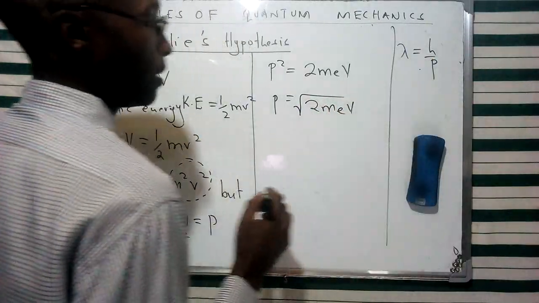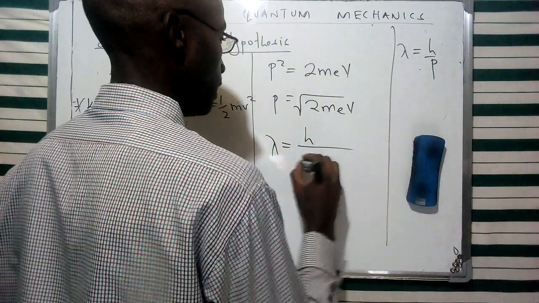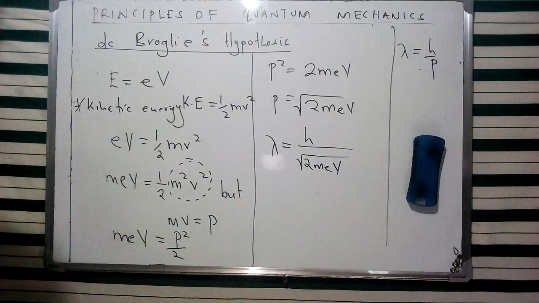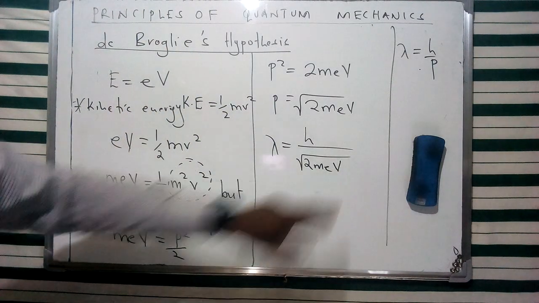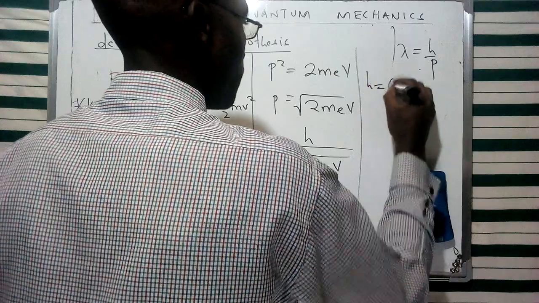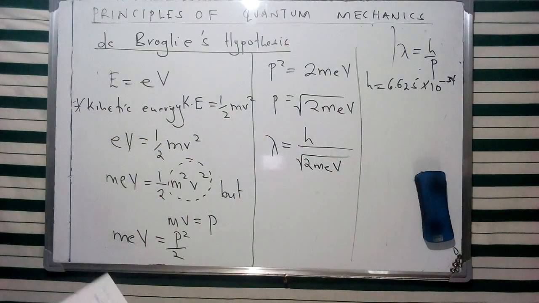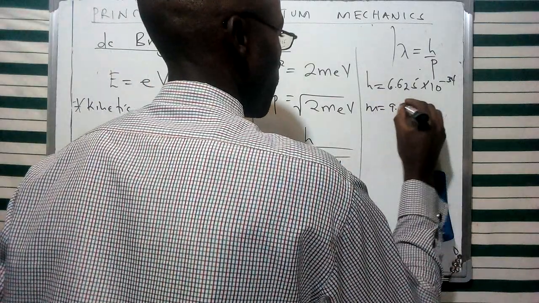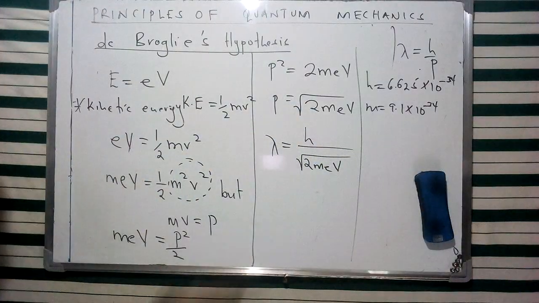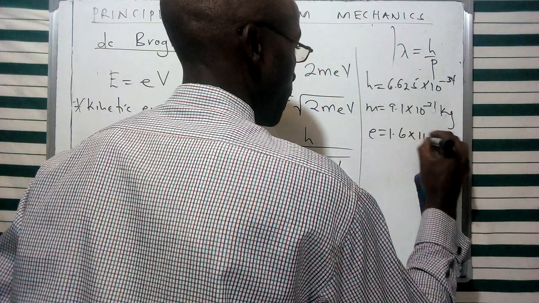So from de Broglie's equation, we can have the wavelength of this electron being accelerated in a potential difference of V, given in terms of Planck's constant h over the root of 2meV. This describes the wavelength of this particular electron which is being accelerated under the potential difference of V. Having looked at this particle specifically as an electron, we can do a substitution for the various constants: Planck's constant h is 6.625 times 10 negative 34, the mass of an electron is 9.1 times 10 negative 31 kilograms, and the charge of an electron is 1.6 times 10 negative 19 coulombs.